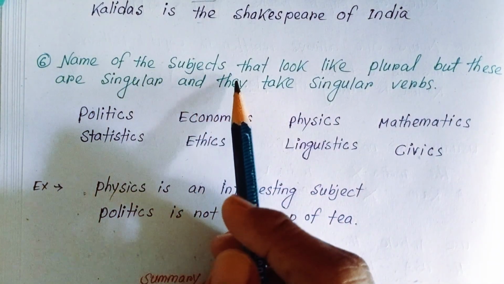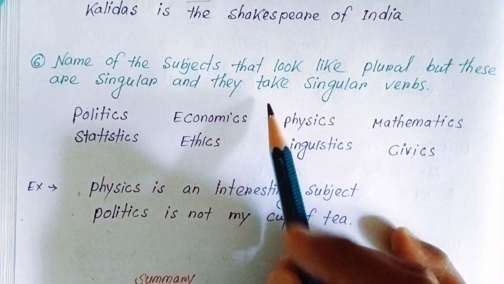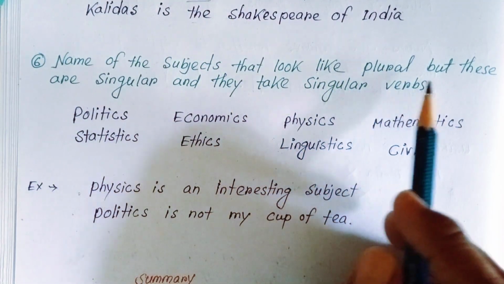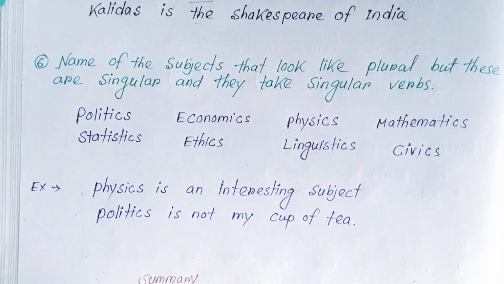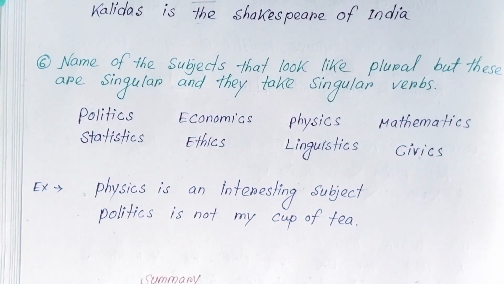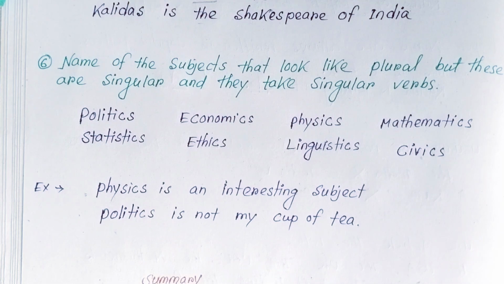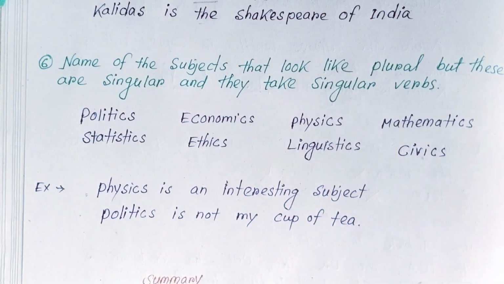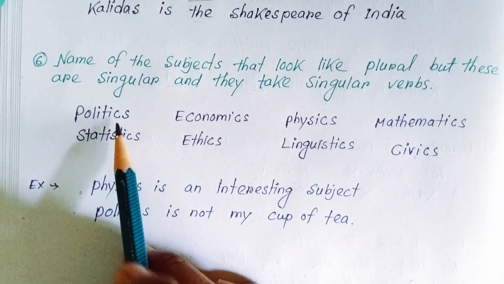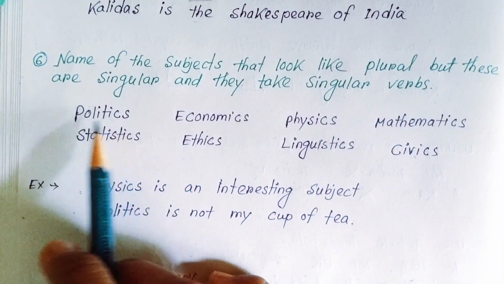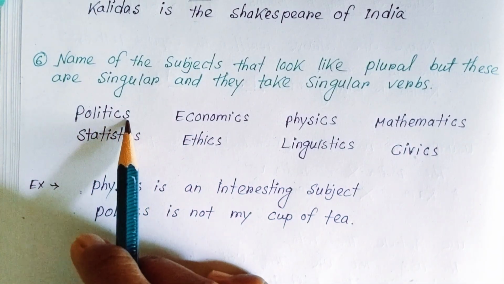Names of the subjects. There are names of subjects that look like plural but these are singular and they take singular verbs. Just see the subject name politics. You can see at the end of this name there is an s.